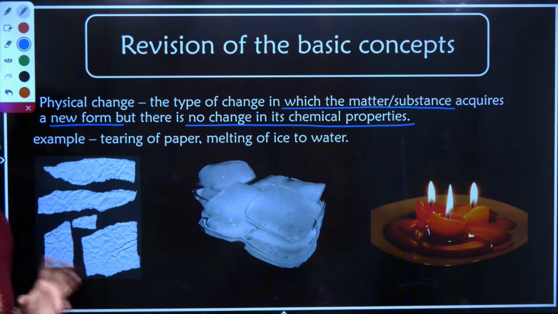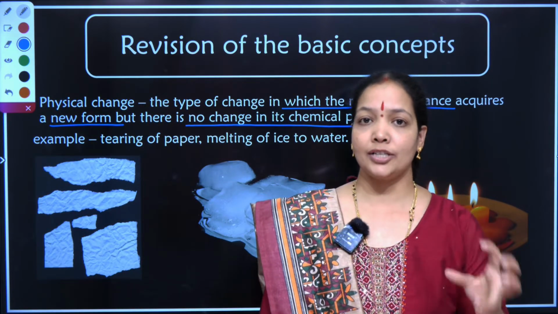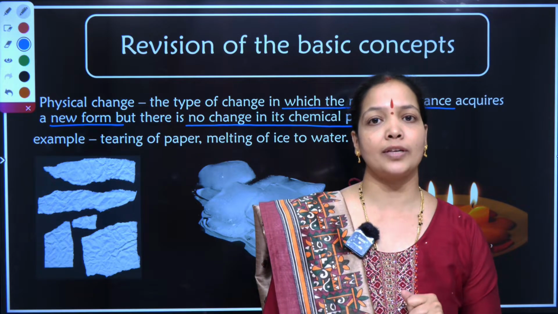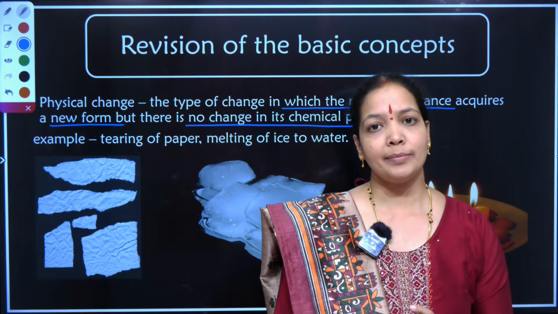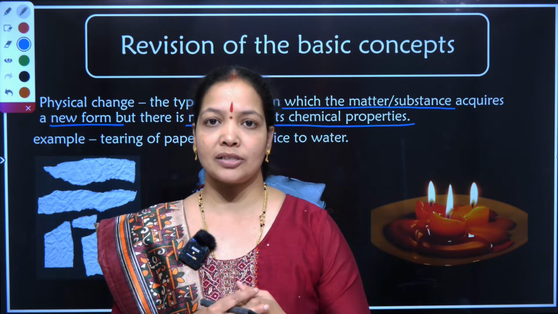That means the paper is not giving rise to a new substance. That is the meaning of chemical change. What is a chemical change? A change in which new substances are formed, I call it a chemical change.